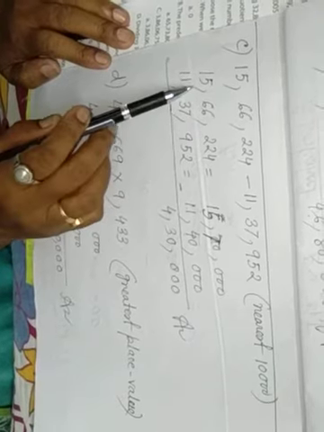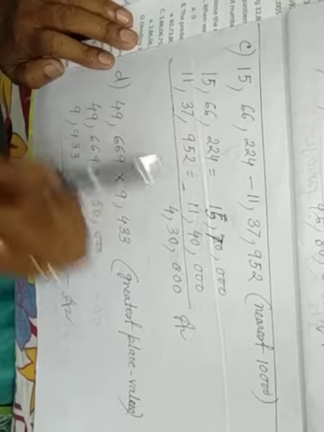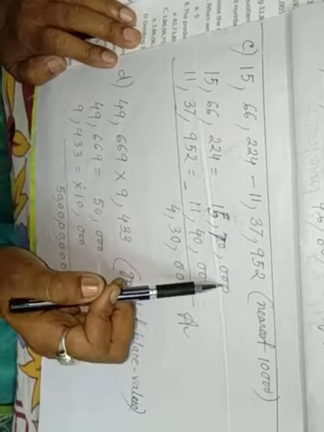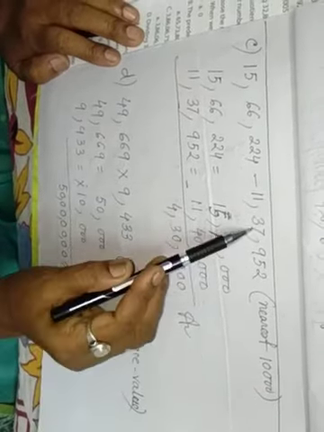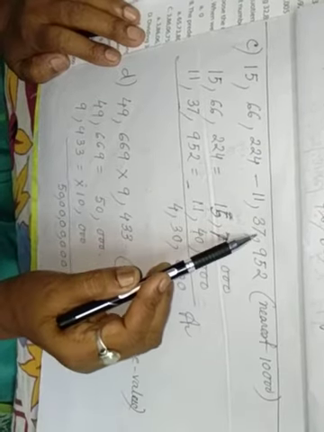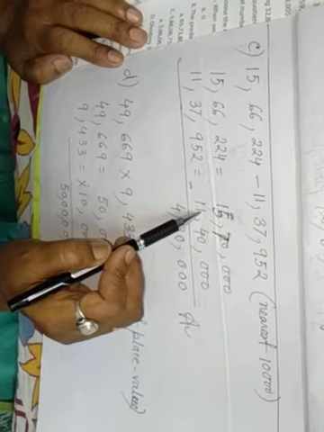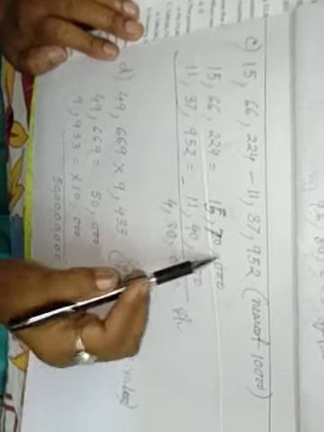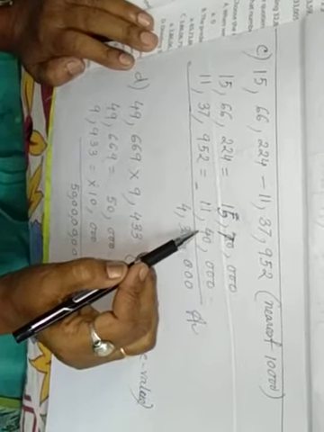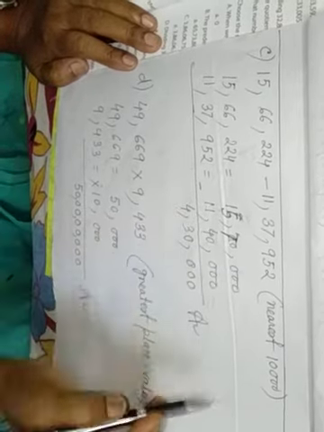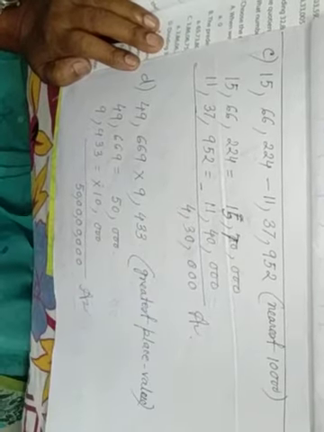So 15 lakh 66,224 becomes 15 lakh 70,000. And 11 lakh 37,952: 7 is greater than 5, so 11 lakh 40,000. If you subtract, 0, 0, 0, 7 minus 4 is 3, 5 minus 1 is 4. This is the answer.